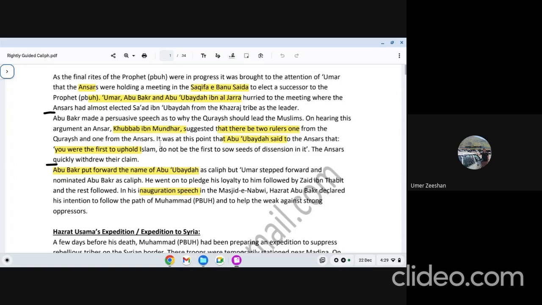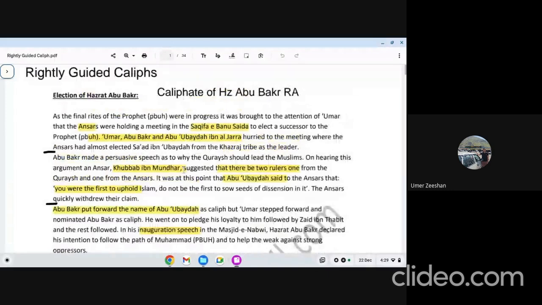Hazrat Abu Bakr suggested Hazrat Umar's name and Hazrat Abu Ubaidah's name. And then Hazrat Umar said that you deserve it, and how can anyone else be the caliph when a leader personality like Abu Bakr is here. Then Hazrat Abu Bakr was elected as a caliph. ये मैंने आपको एक outline दिखाई.